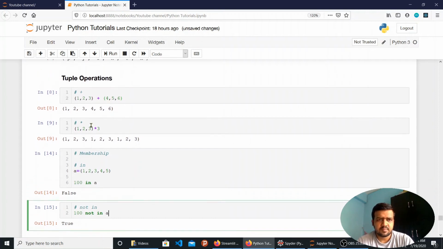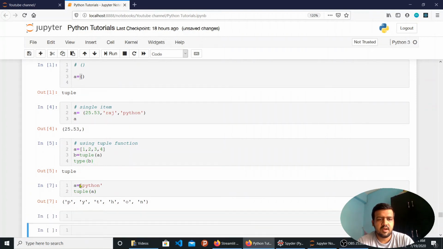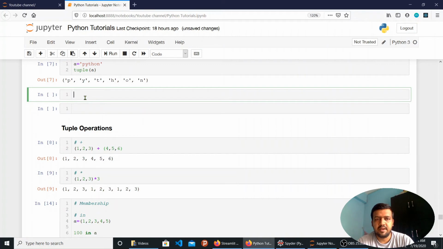So here I forgot to mention one thing: when we are declaring a tuple, it is not mandatory to always have the parentheses. Let's say I want to create a tuple of three values, 25, 50, and 75. I don't have to enclose it in parentheses. I can simply add the values by comma separating them. So here I have defined a is equal to 25, 50, 75.